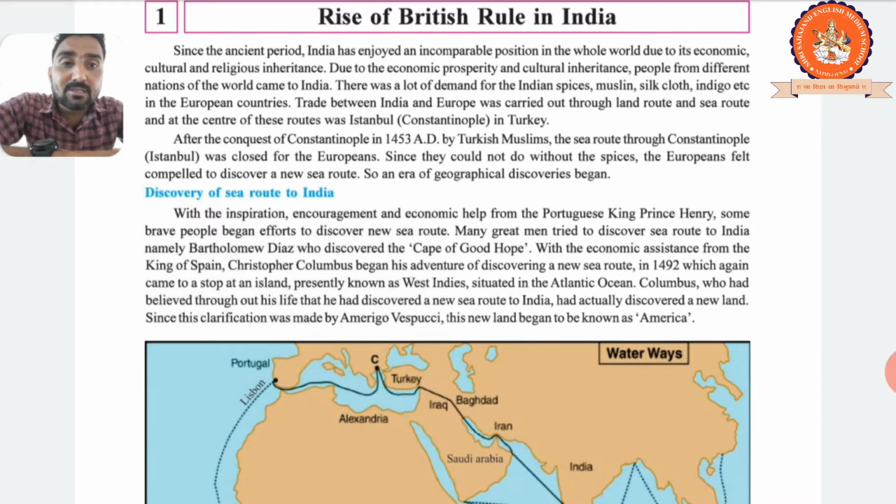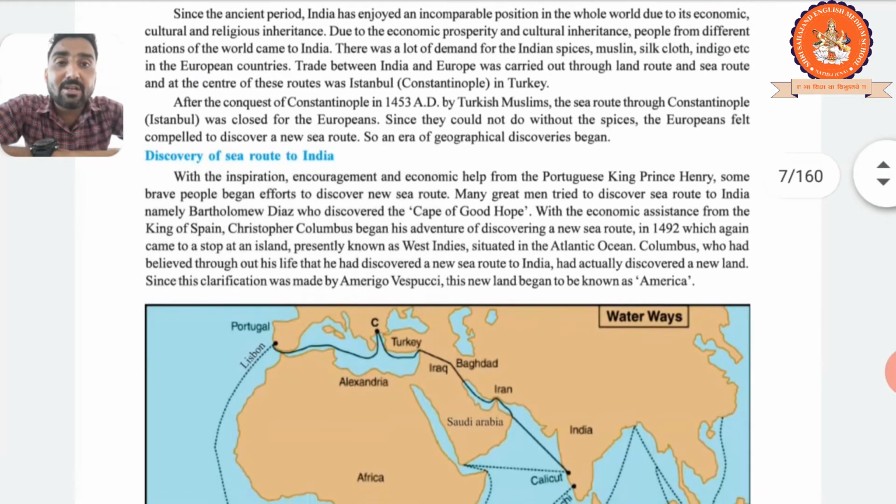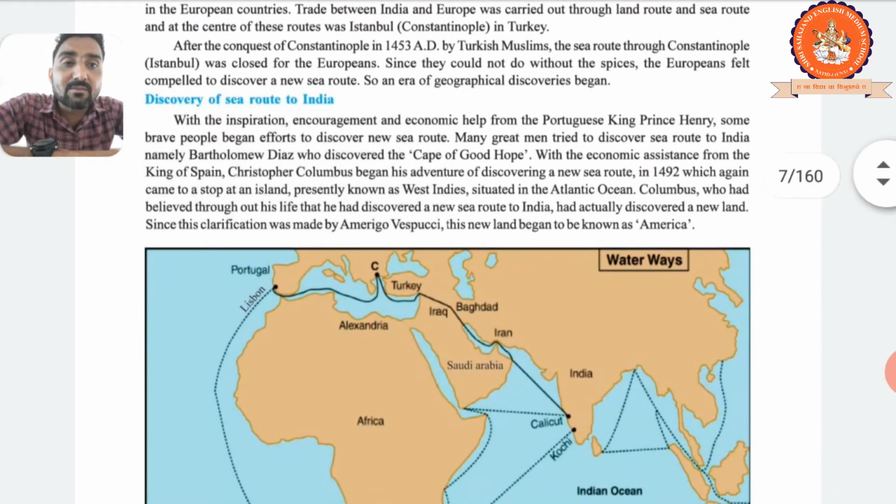He started his journey to find a new sea route to India, and he discovered a new sea route in 1492. He came to stop at an island presently known as the West Indies.